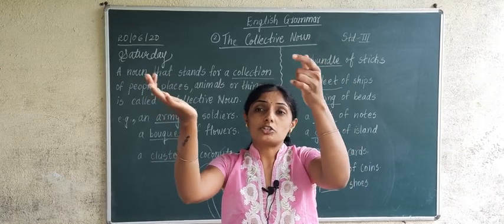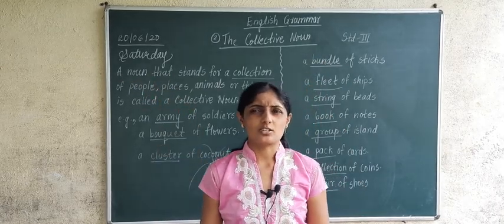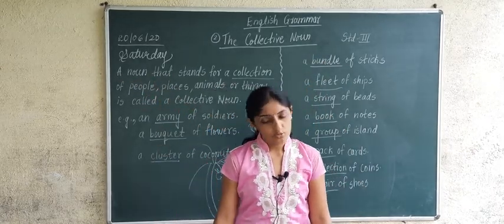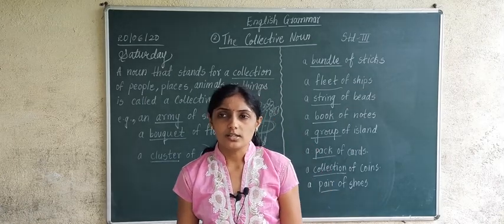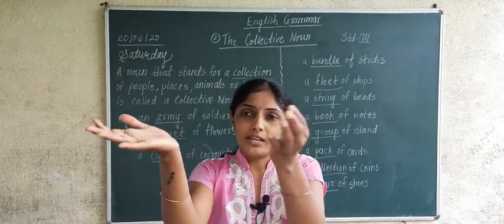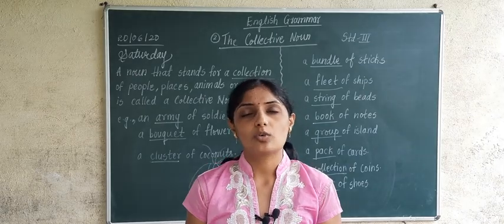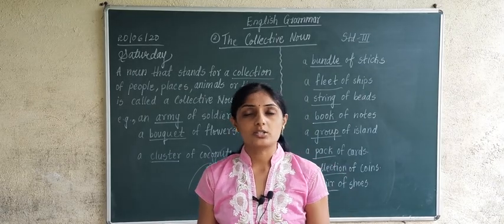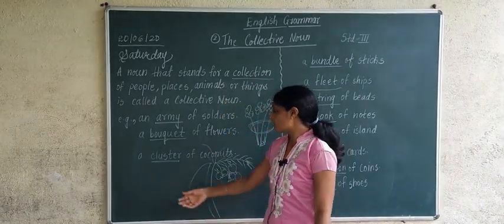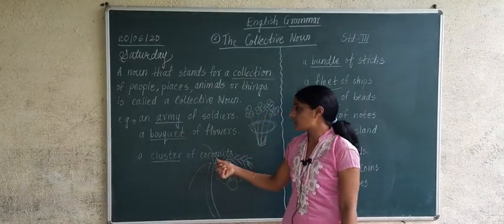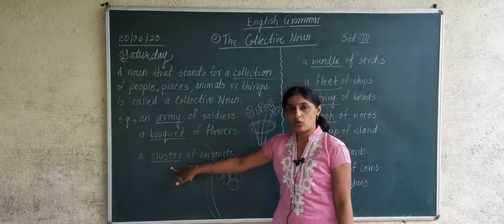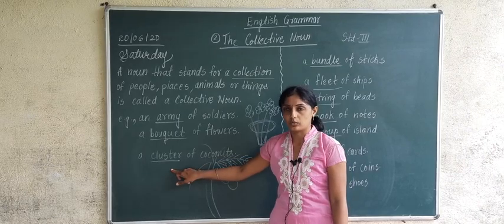Then she will ask, what is this cluster of coconuts? Then you can tell that our ma'am has taught us cluster means many coconuts hanging on a tree. It is called cluster. So example is a cluster of coconuts. Cluster is collective noun.